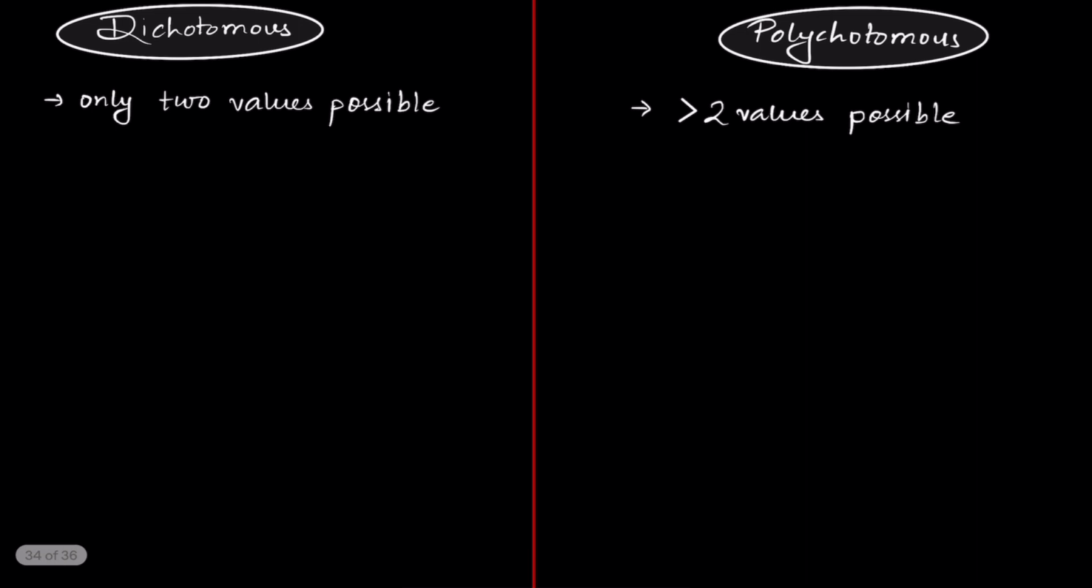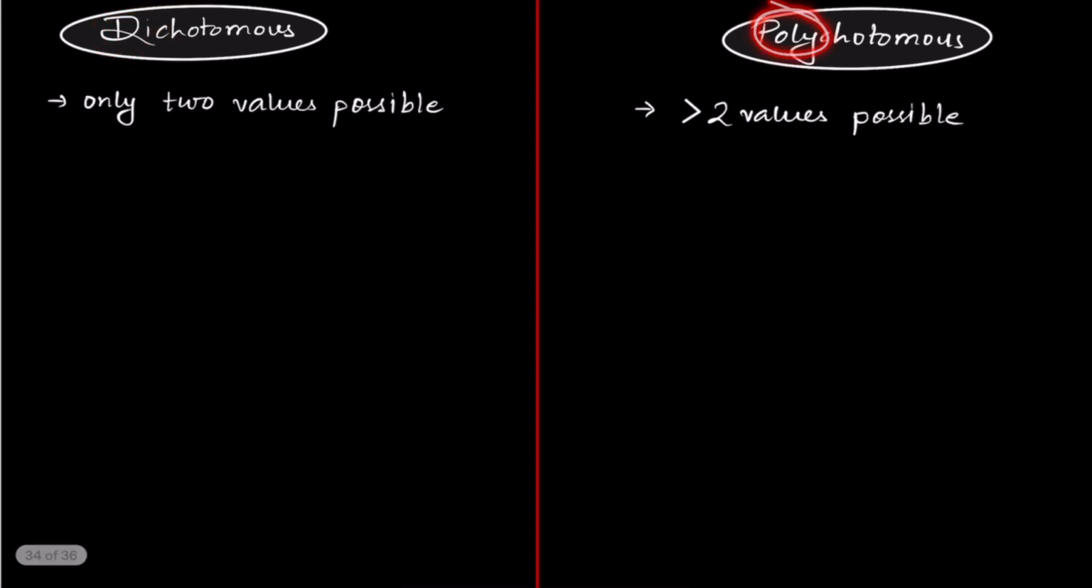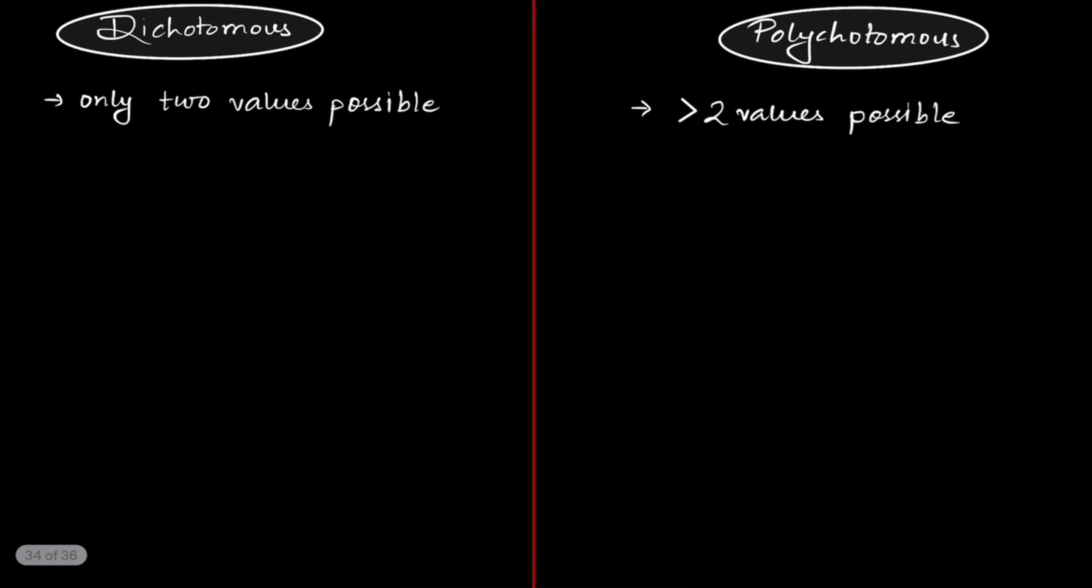Second, we have dichotomous variable versus polychotomous variable. In dichotomous, you have di. In poly, you have poly. Di means two, poly means many. So a dichotomous variable is such a variable which has only two possible values, while a polychotomous variable has more than two possible values. For example,